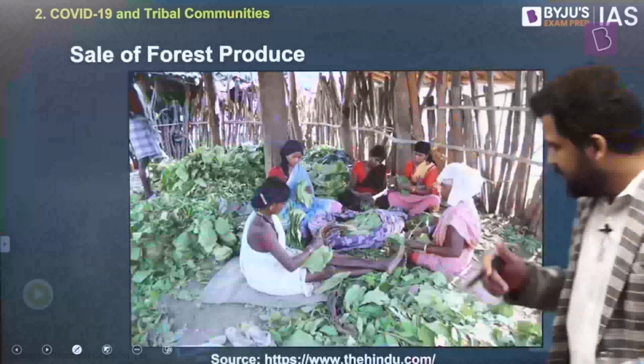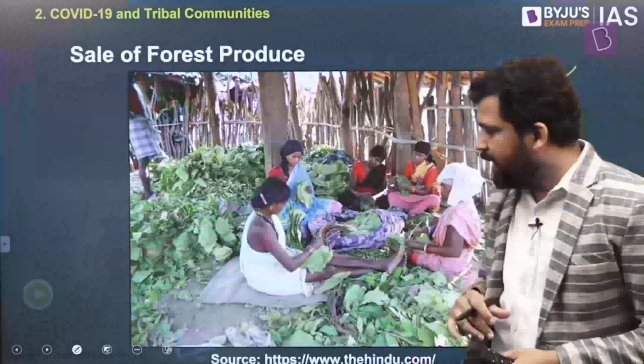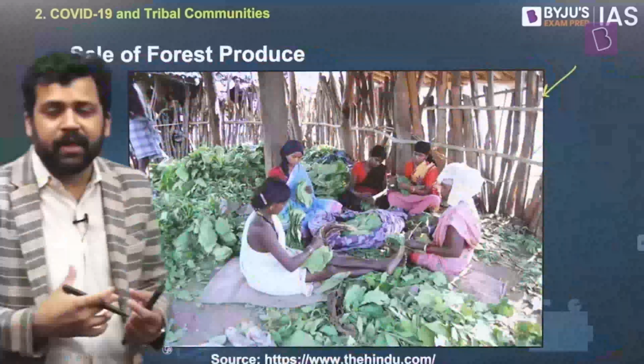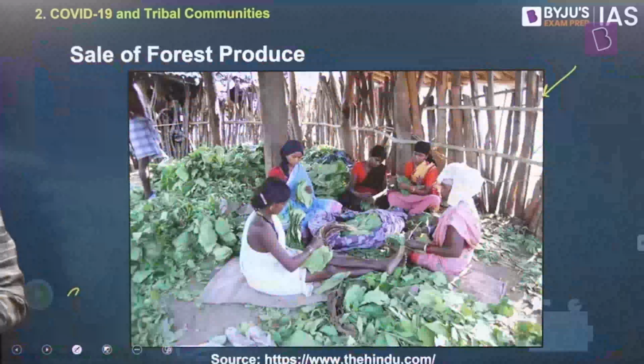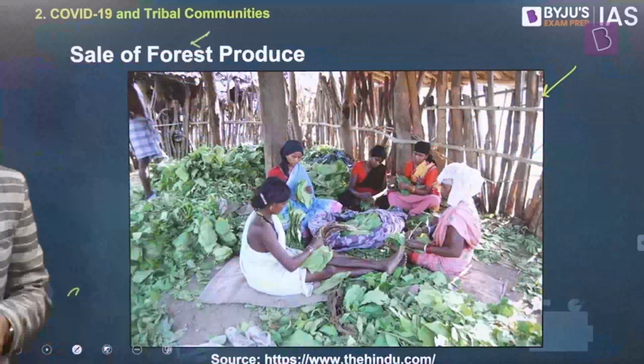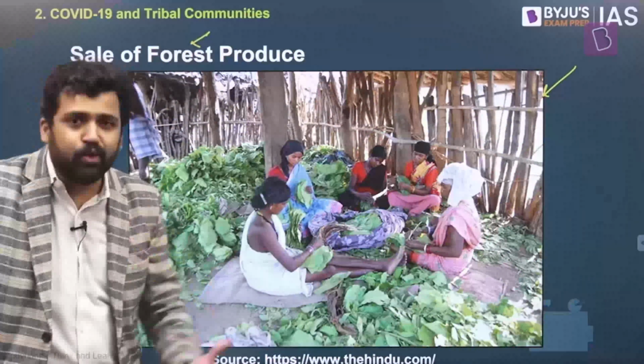Now, next, I wanted to show you this image, and you can just put your answers in the chat box. What is happening here? These are some tribal ladies, and they are doing something. They're manufacturing something. Any idea what they are manufacturing? You can put it in the chat box. And there's a hint here: sale of forest produce. Certain kinds of forest products, tribal women produce and sell.